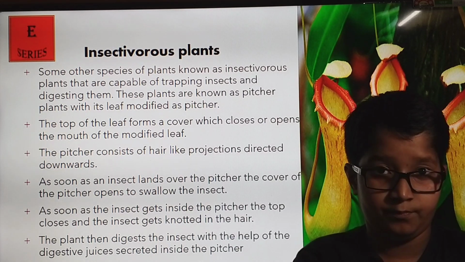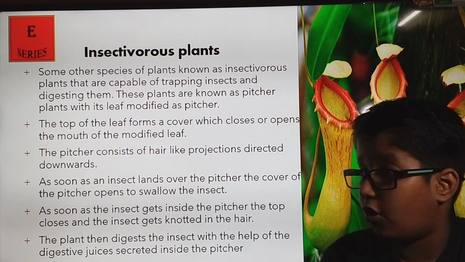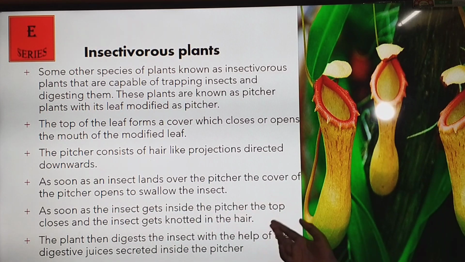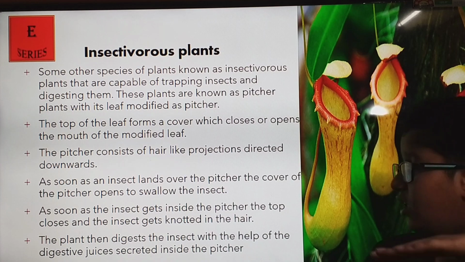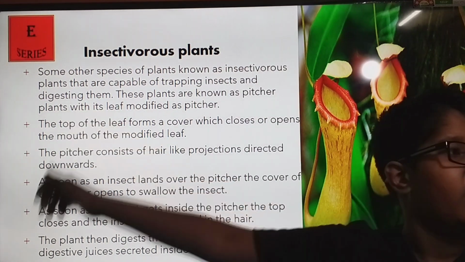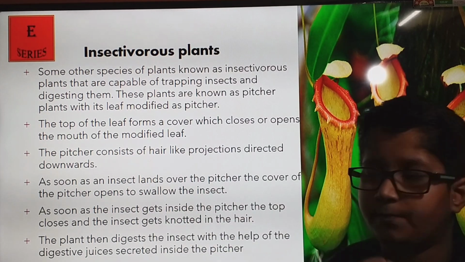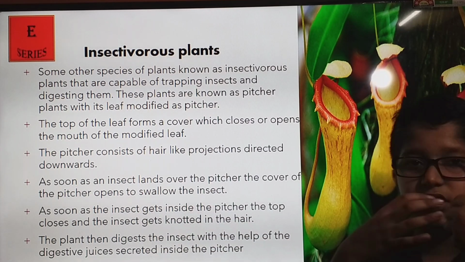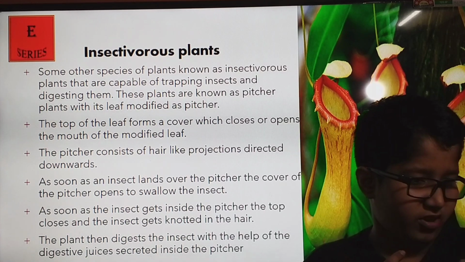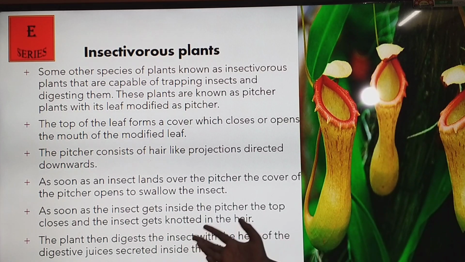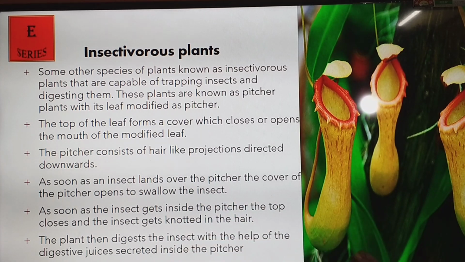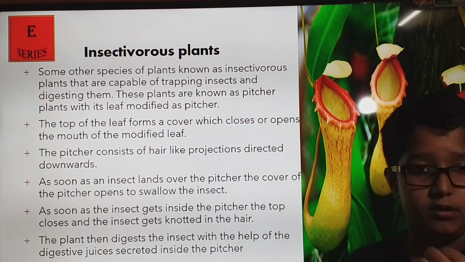Oh, horror. As soon as the insect gets inside the pitcher, the top closes, and the insect gets clogged in the hair, bound by the hair. The plant then digests the insect. It feels like you are alive while someone is digesting you. The plant digests the insect with the help of digestive juices secreted inside the pitcher.